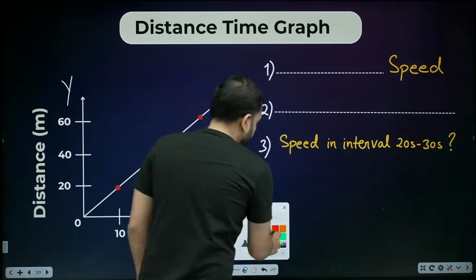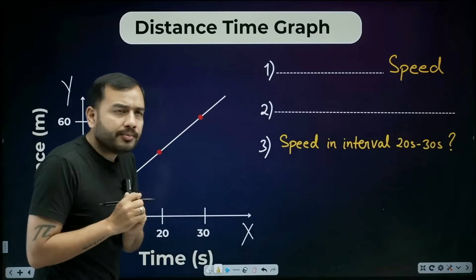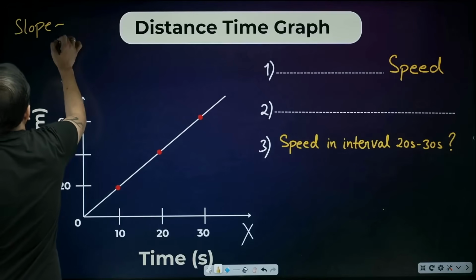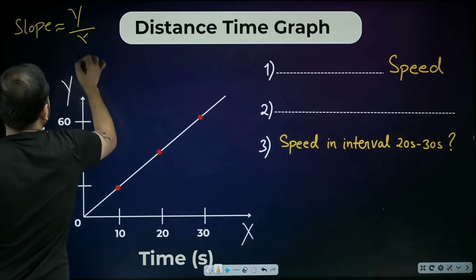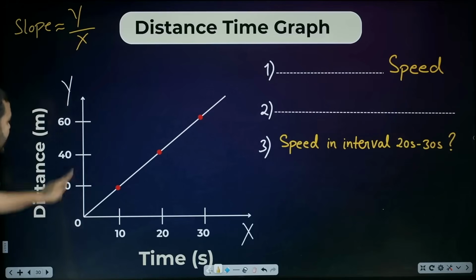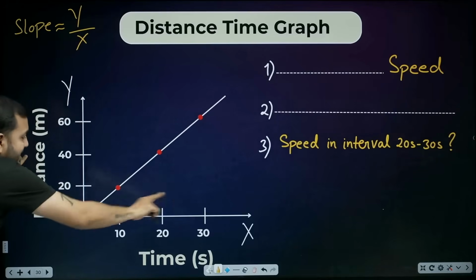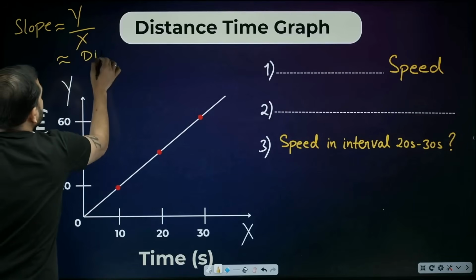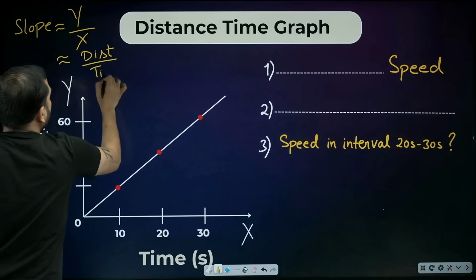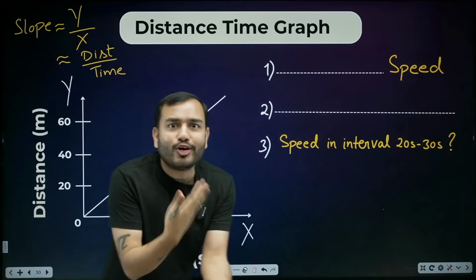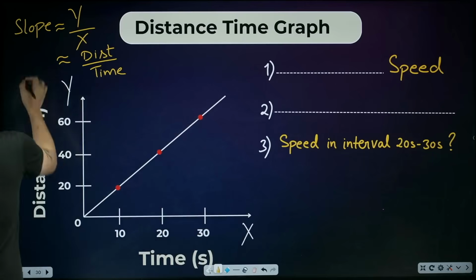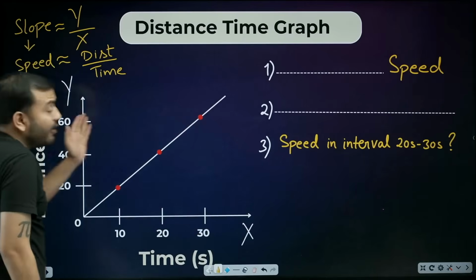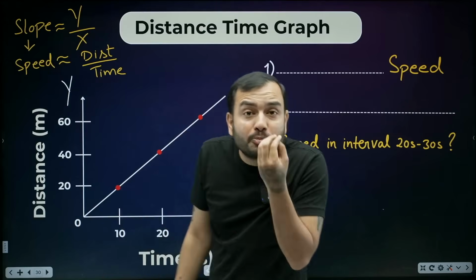The first thing we need to understand is, what is the slope of this graph? The very first thing I told you about slope was, roughly speaking, y divided by x. Here on the y-axis, what do I have? Distance. On the x-axis, what do I have? Time. That means the slope of this graph is distance upon time. What is distance upon time? Speed. So beta, the slope of this graph is what? Speed. It will tell us the speed.